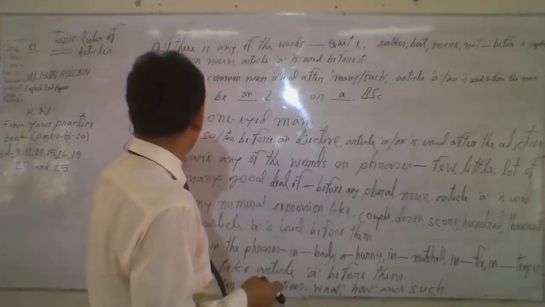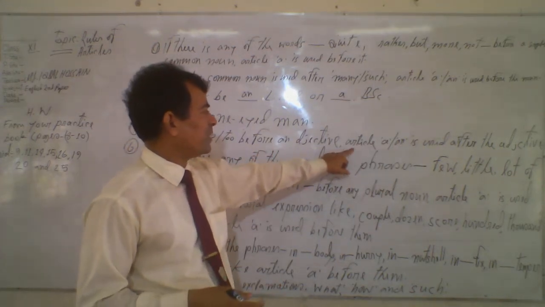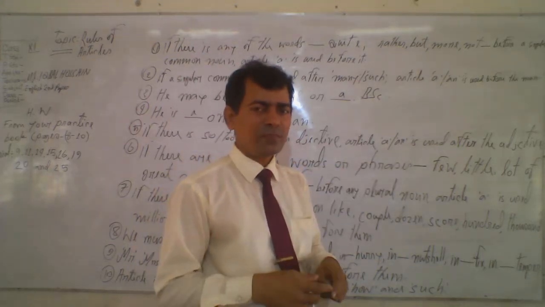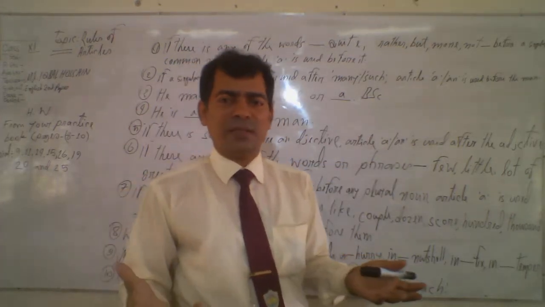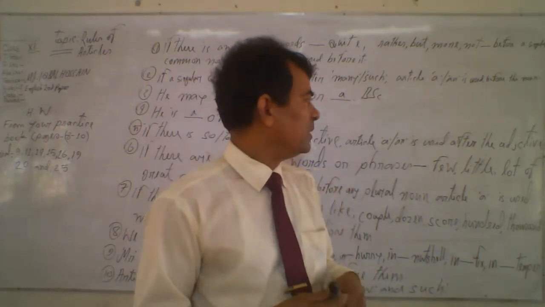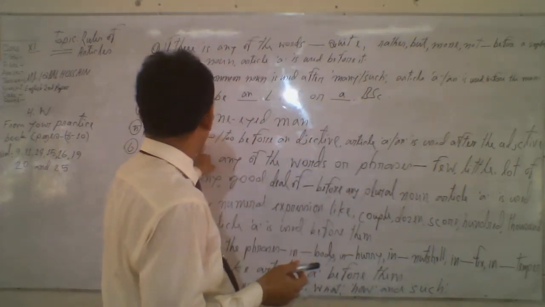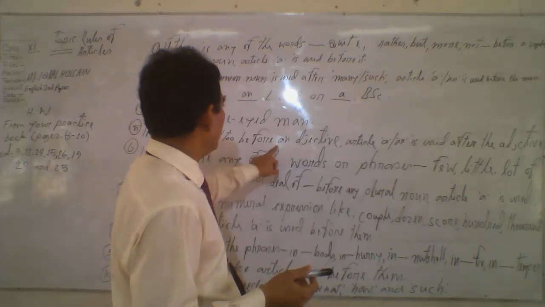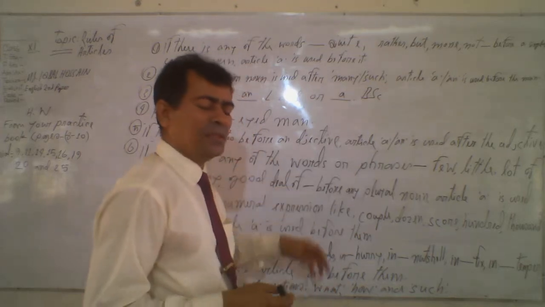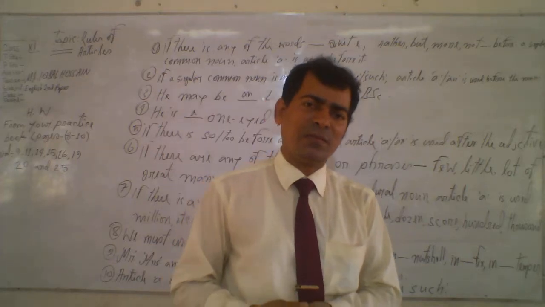Now, rule number 5. If there is so or too before an adjective, article A or an is used after the adjective. Remember. For example, I can say, it is too interesting a story. So if there is so or too before an adjective, article A is used after the adjective. It is too interesting a story. After the adjective, you have to use A or an.